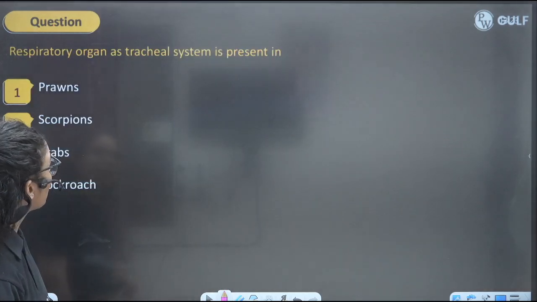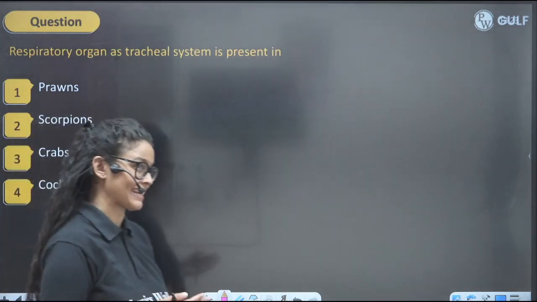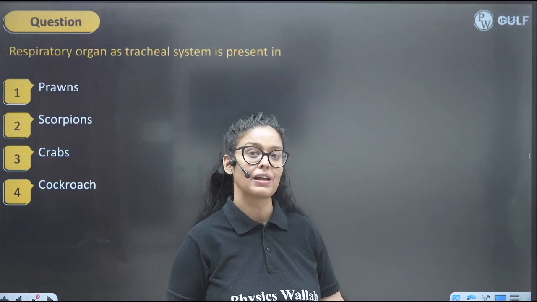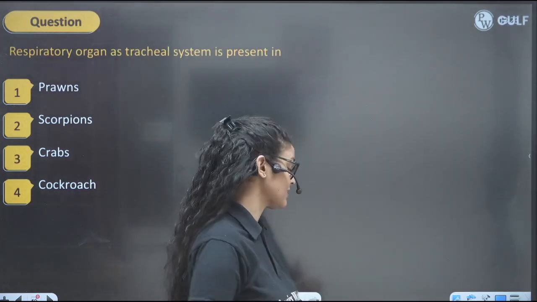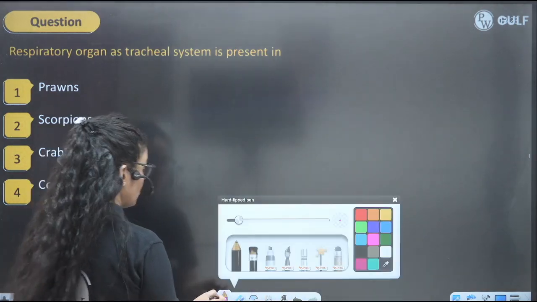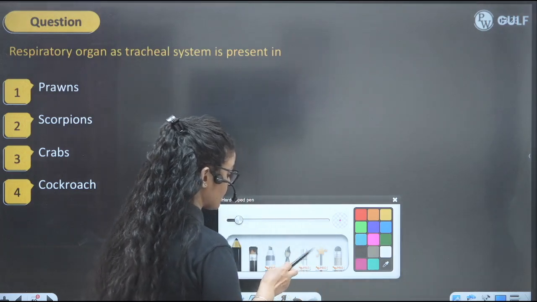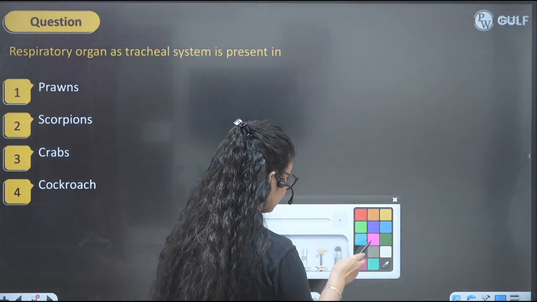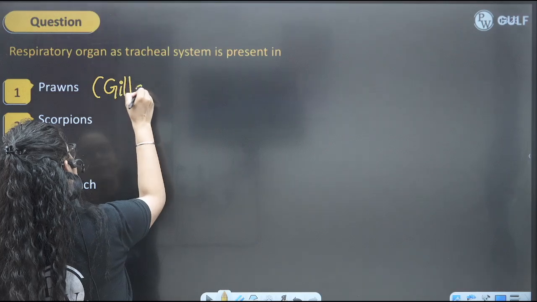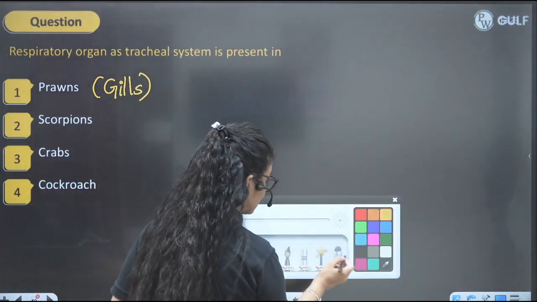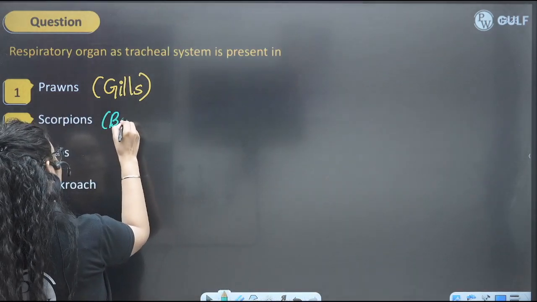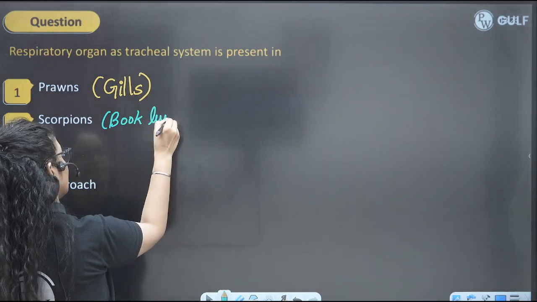Next, respiratory organ as tracheal system is present in. So kids, you just tell me, because we know that arthropoda has various types of respiratory organs in their body, right? And they are just asking about the tracheal system. So you just tell me about the prawns. Prawns have gills for the respiration. When we talk about the scorpion, scorpion has book lungs for respiration.